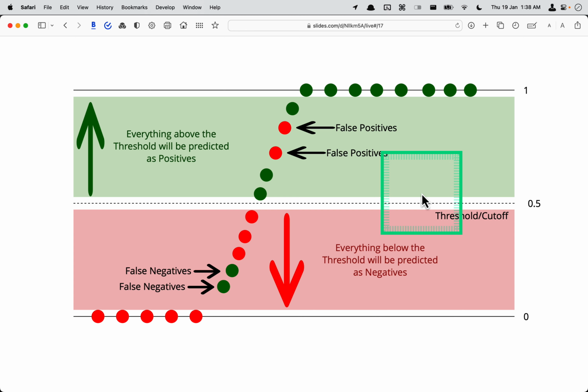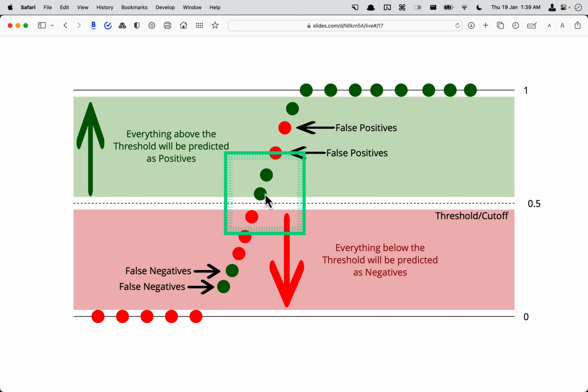If it is 0.5, all the data points above this threshold cutoff line will be predicted as positives, and everything below the threshold will be predicted as negatives. So let's say the default is 0.5.